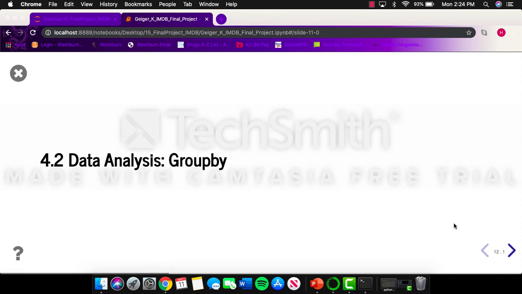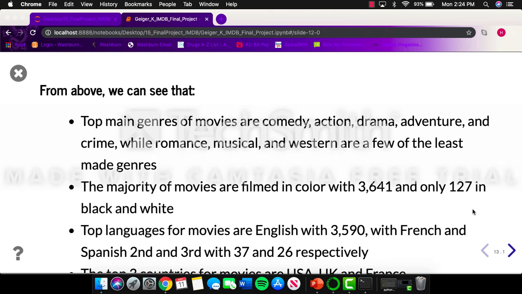Alright, and the next part was doing more data analysis. This time I used group by to dig deeper into it, and I found some other interesting information about the data. The top movie genres were comedy, action, drama, adventure, and crime. The majority of the movies were filmed in color, with 3,641 of them and only 127 black and white.